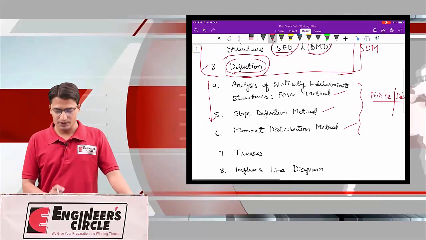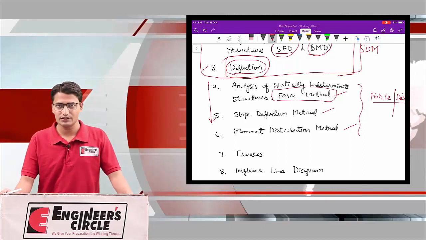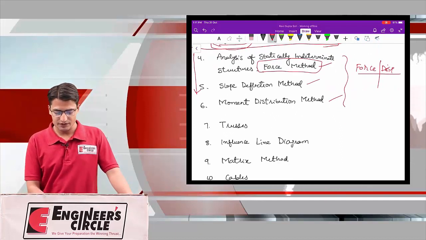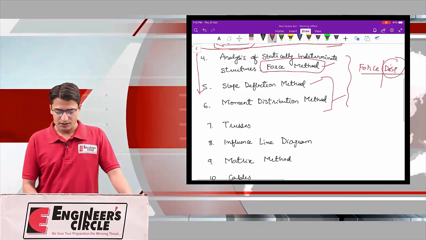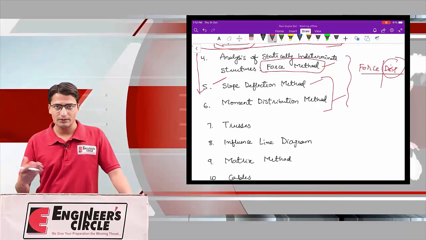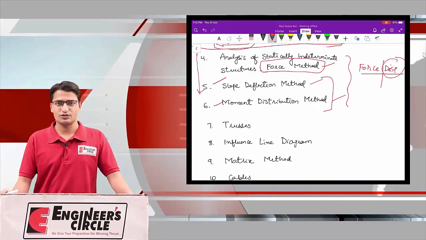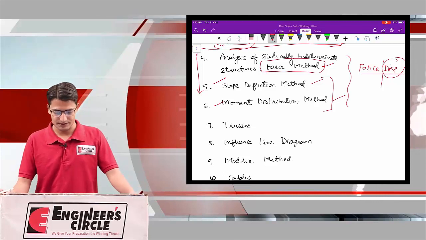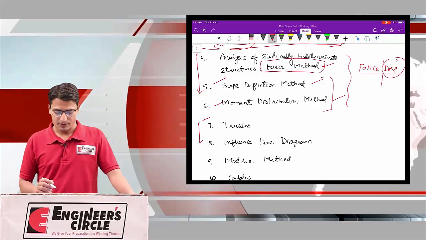In this first chapter we will thoroughly study force methods, and then in the fifth and sixth chapters we will study displacement methods. That is, slope deflection is nothing but a type of displacement method of analysis, and moment distribution is also a type of displacement method of analysis. Having studied this, we will move on to the further chapters.